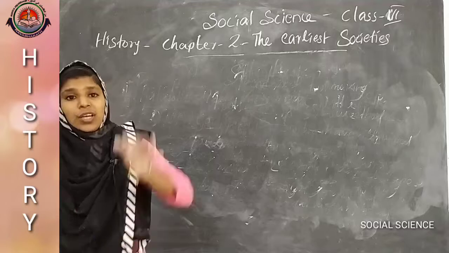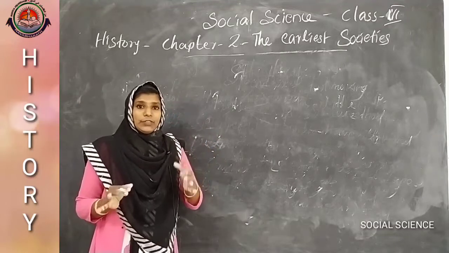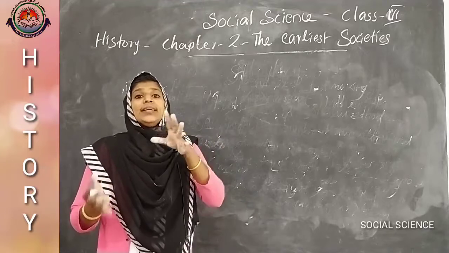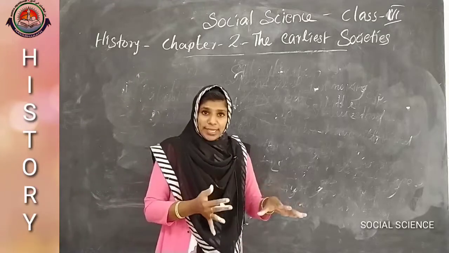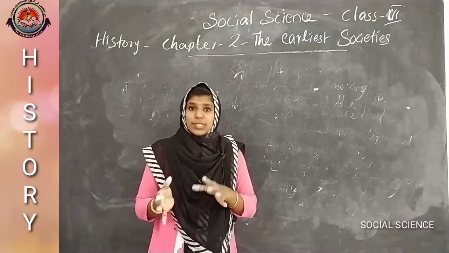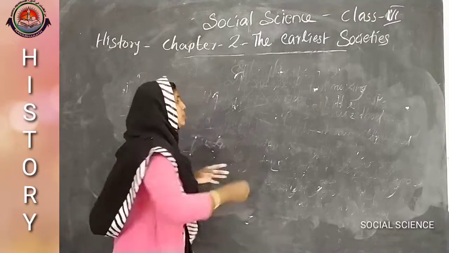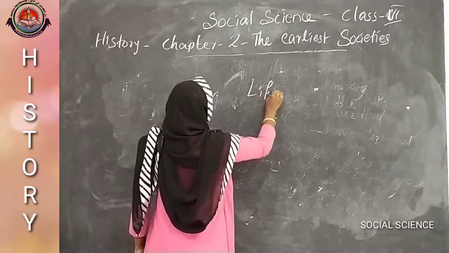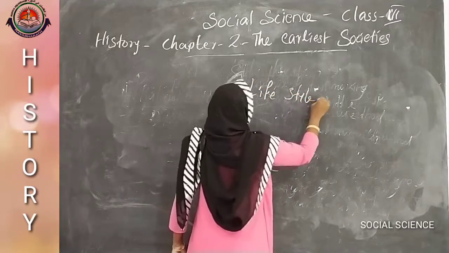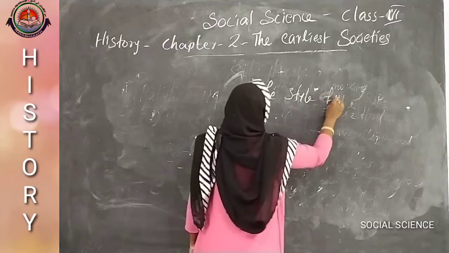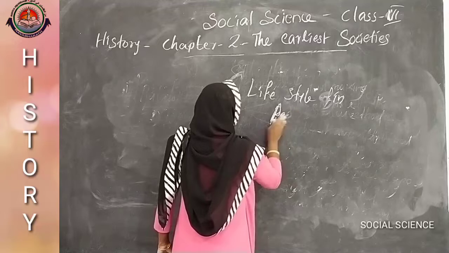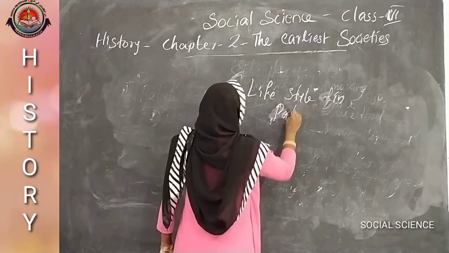But in the Paleolithic age, they settled in a particular place for making tools and also for their livelihood. Here we discuss the habitat or lifestyle in the Paleolithic age.